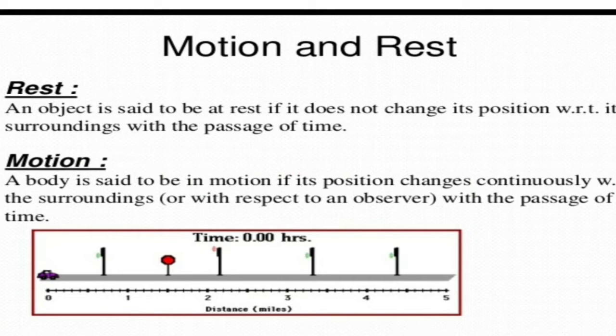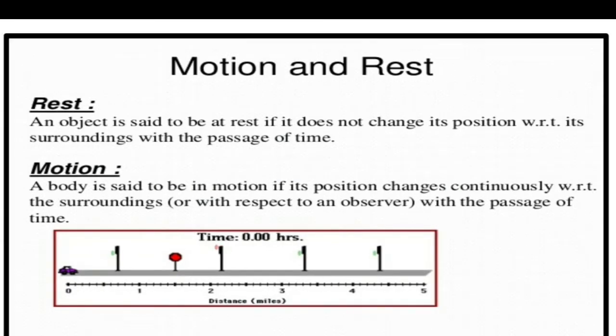Another example I'll tell. Suppose you are in a car. The car is moving with a particular speed. Along with that car, another car is moving with the same speed. On the road, parallel tracks, the two cars are going.